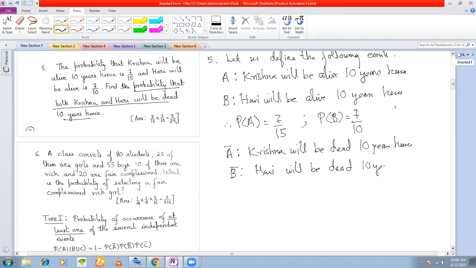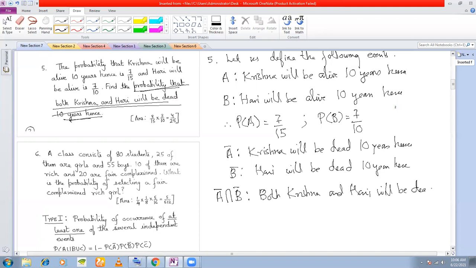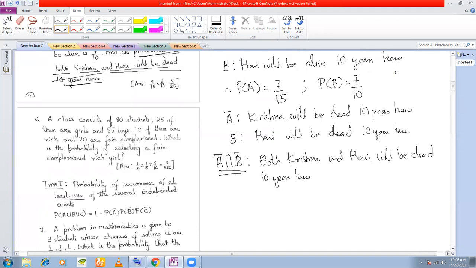Ten years hence. Now what is the question? Find the probability that both Krishna and Hari will be dead 10 years hence. That means what is this event? Krishna will be dead 10 years hence and Hari will be dead 10 years hence, isn't it? So both Krishna and Hari will be dead 10 years hence.